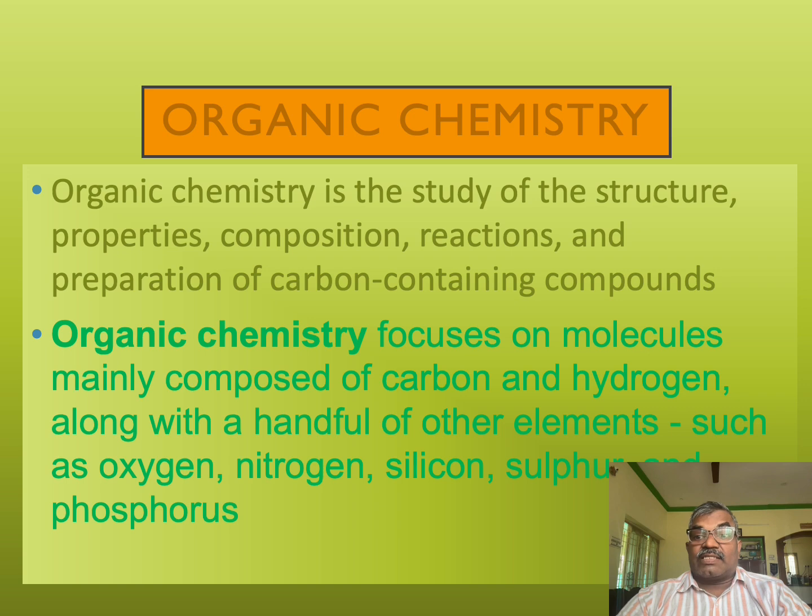Organic chemistry is a separate field of study due to carbon's unique ability to form numerous complex and diverse covalent compounds with itself and other elements, leading to a massive number of known compounds far exceeding those in other branches of chemistry.